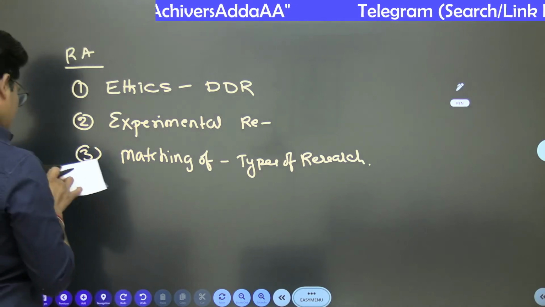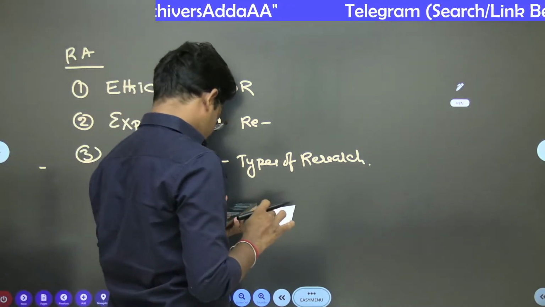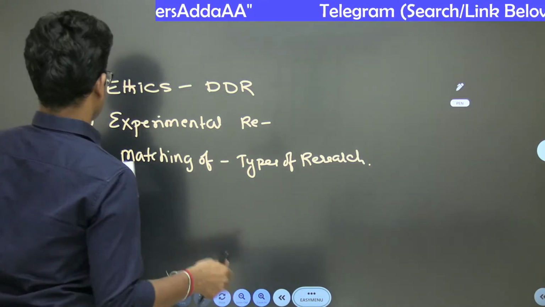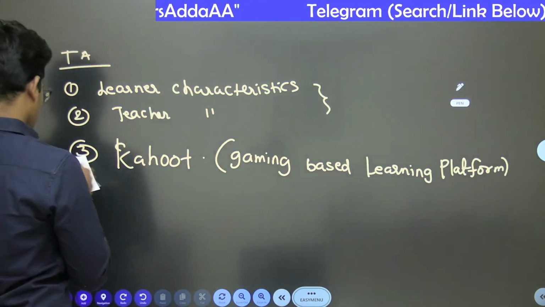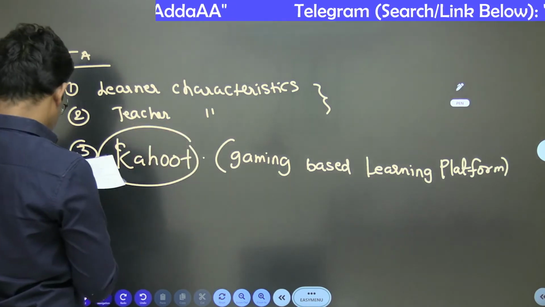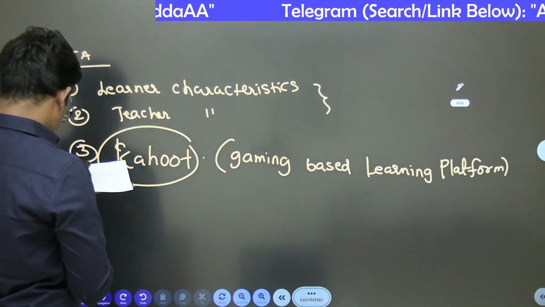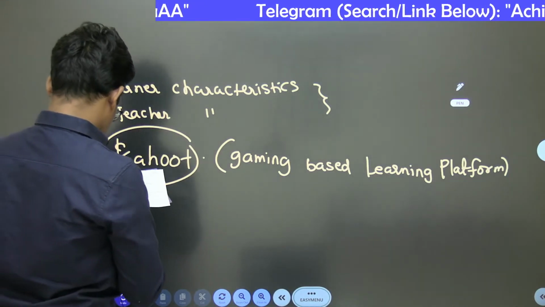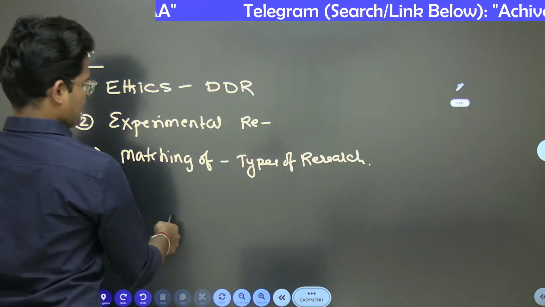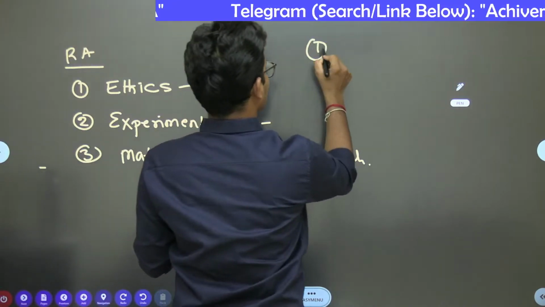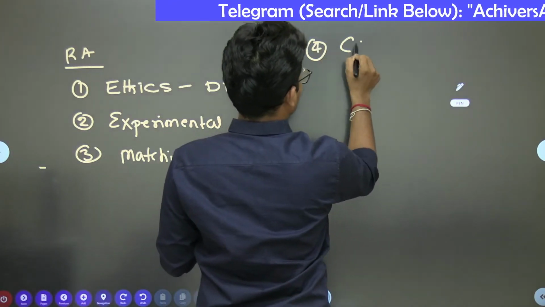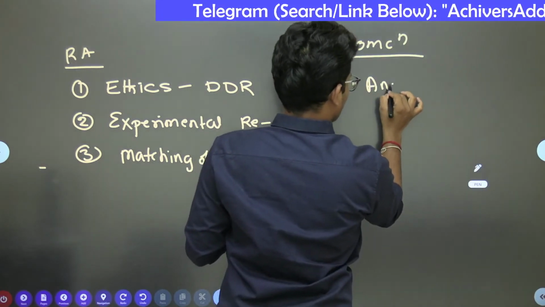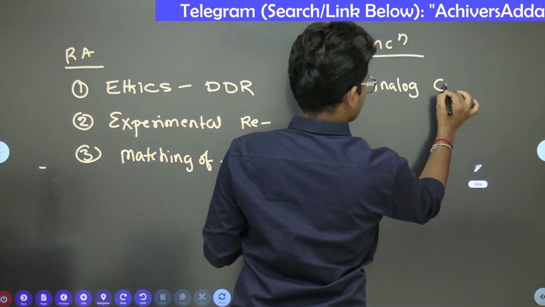Okay. Next, the communication related question was on creating and sharing online gaming tools, which is nothing but Kahoot only. After that, an analog communication question was there, unit number 4, communication.